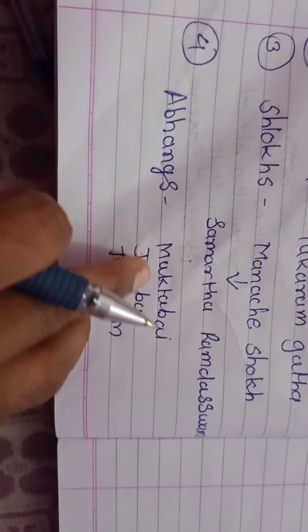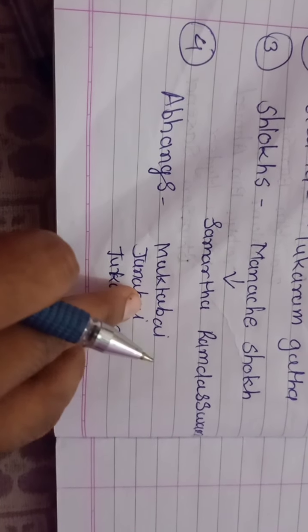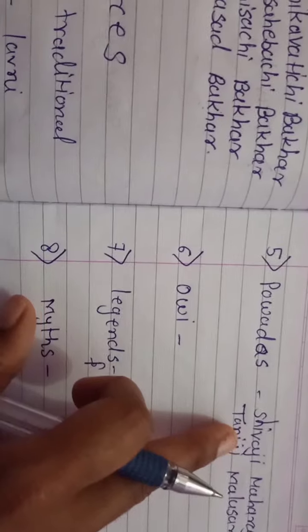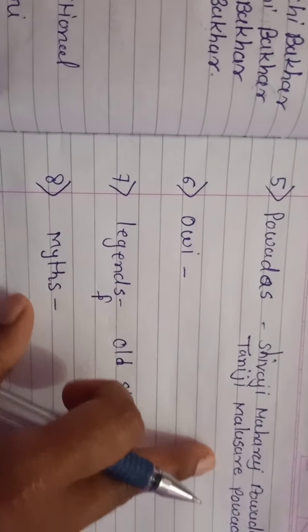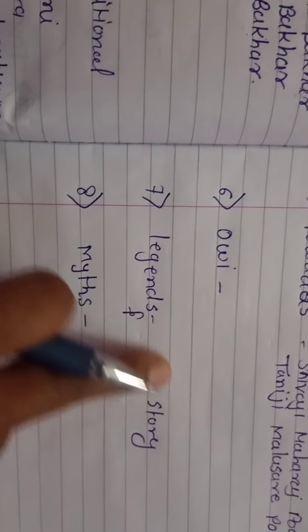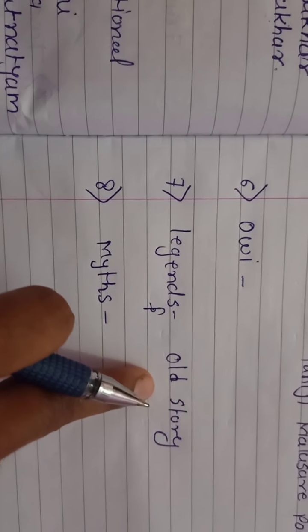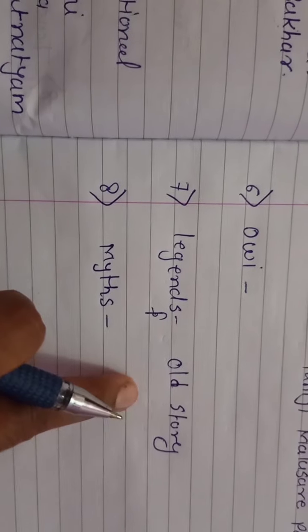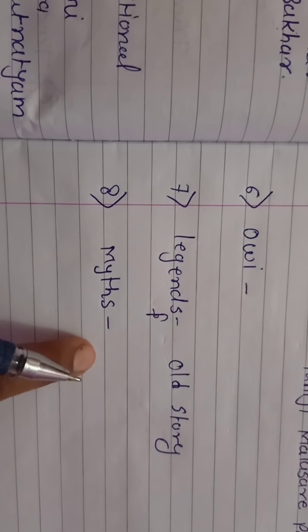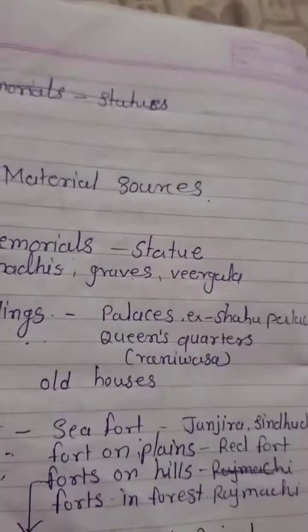Abhangas of Muktabai, Janabai, Tukaram. Then Povadas of Shivaji Maharaj and Tanaji Malusare, and Ovi, which I already showed you. Legends means old story. And myths means story of god and goddess.